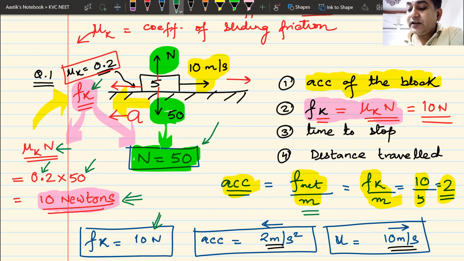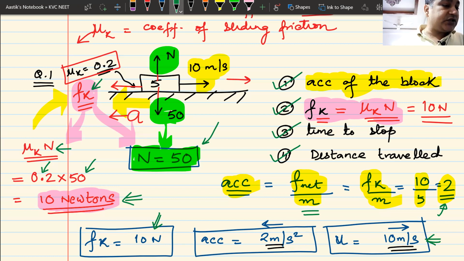From there, we calculated the value of acceleration. The value of acceleration was 10 divided by mass 5, which is 2. It is in the backward direction, so I call it minus 2. The initial velocity is 10. So we got the answer to question number 2, time taken to stop. We have applied the equation v is equal to u plus at. For distance traveled, we have found out the displacement using v square is equal to u square plus 2as.